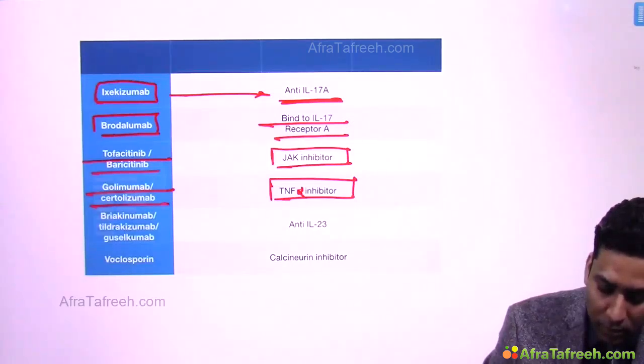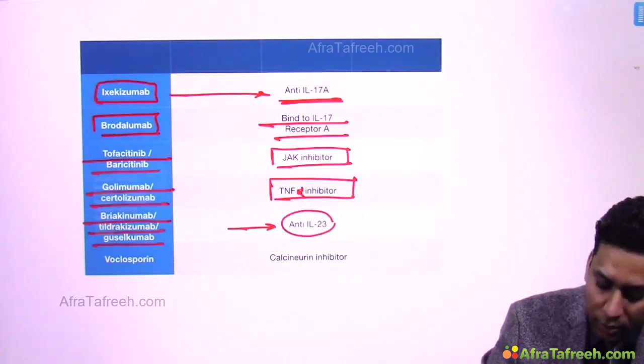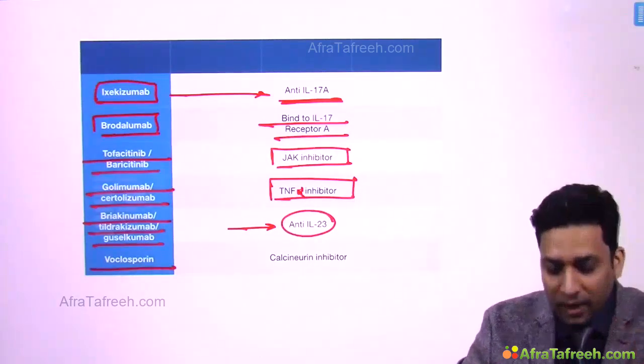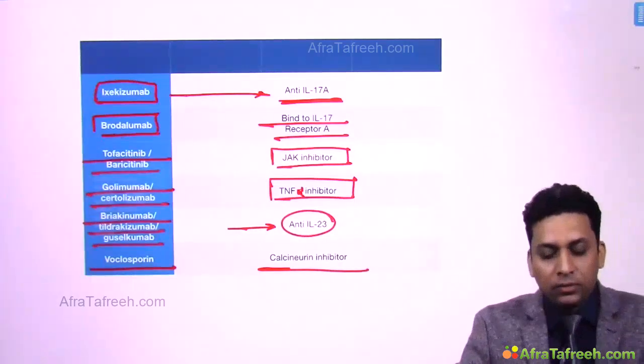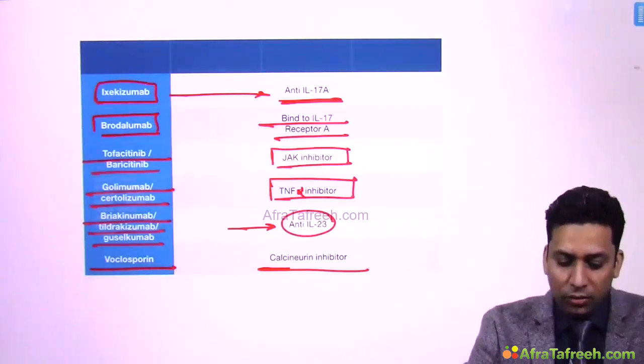Then brodalumab, tildrakizumab and guselkumab, these are anti-interleukin 23, and voclosporin, which is similar to cyclosporin, which is a calcineurin inhibitor. So these are few recent drugs which you can remember.